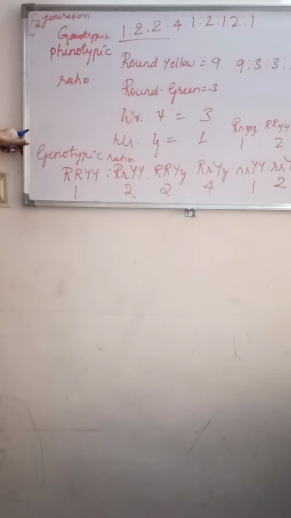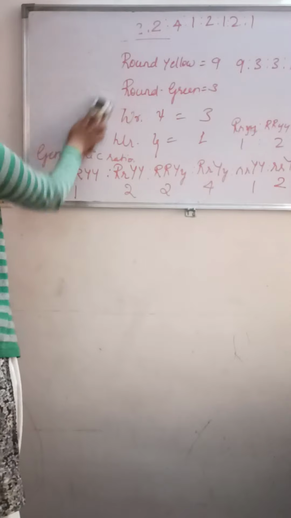So that is the genotypic ratio. Please remember that the genotypic ratio is 1:2:2:4:1:2:1:1:1. Understood? So definitely they will ask for 1 mark: what will be the genotypic and what will be the phenotypic ratio of the dihybrid cross? You have to know all those things. So now we will move on to the dihybrid test cross in the next class.